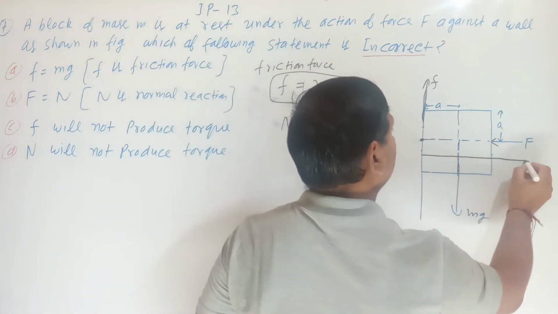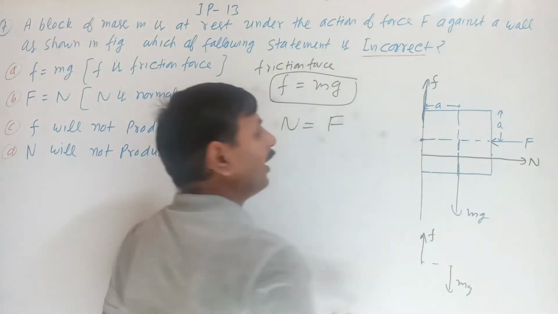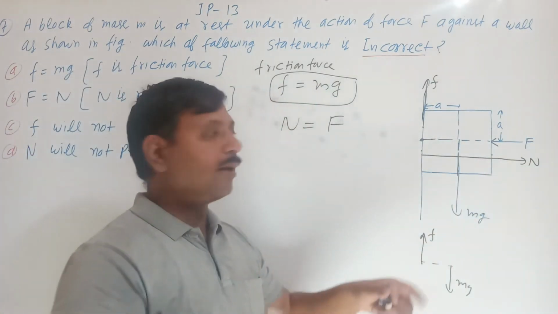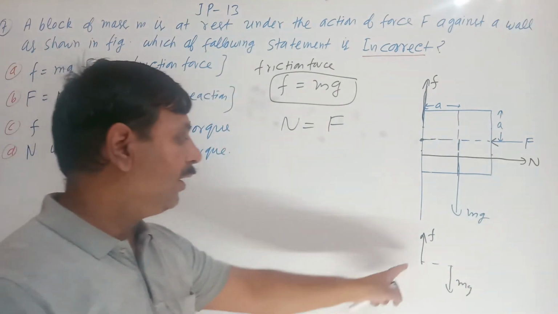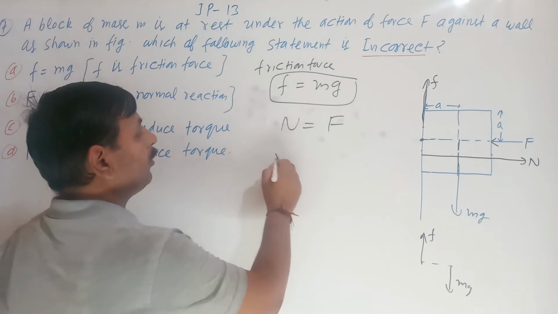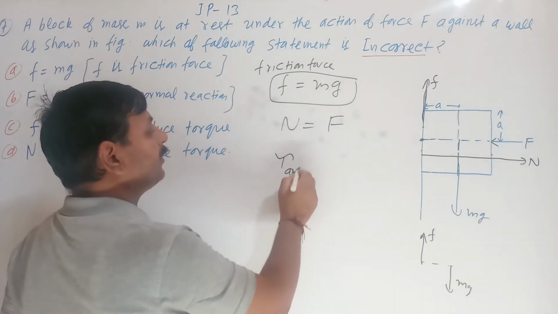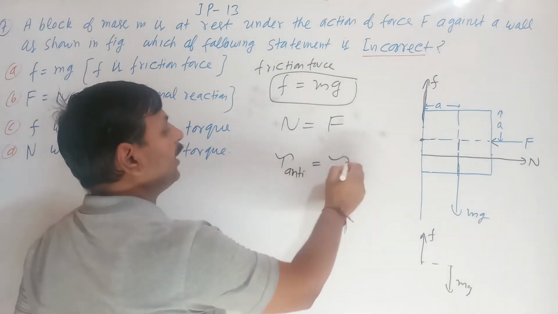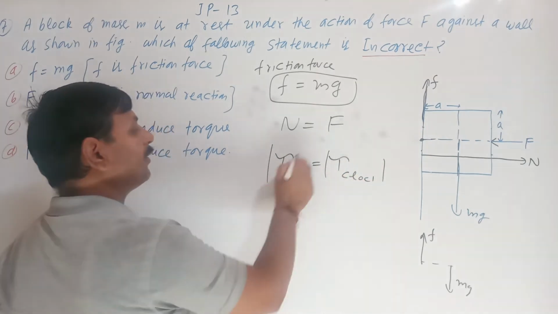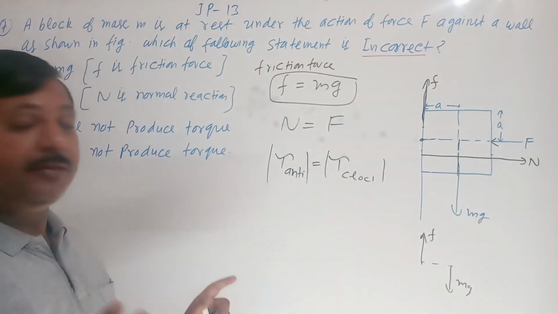When the normal reaction acts like that, then N and F produce an anticlockwise torque and they balance the clockwise torque. Equilibrium means the anticlockwise torque should be balanced by the clockwise torque. Both magnitudes are the same, then they will be balanced.